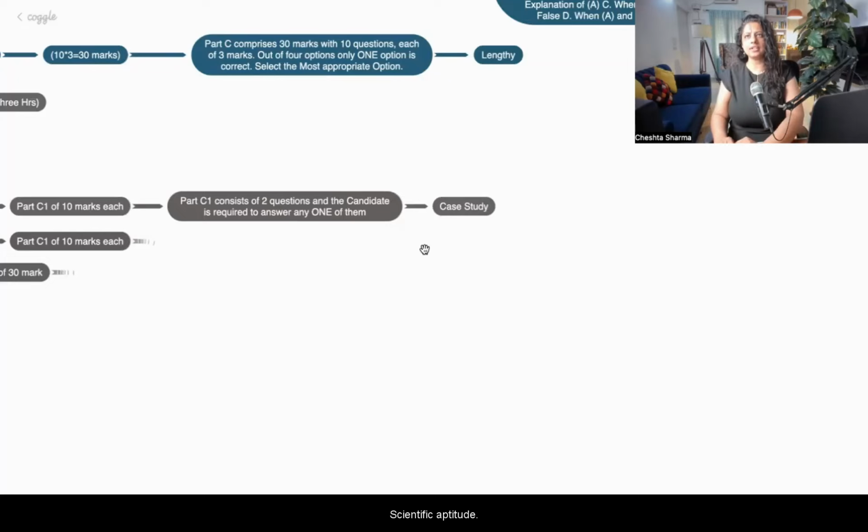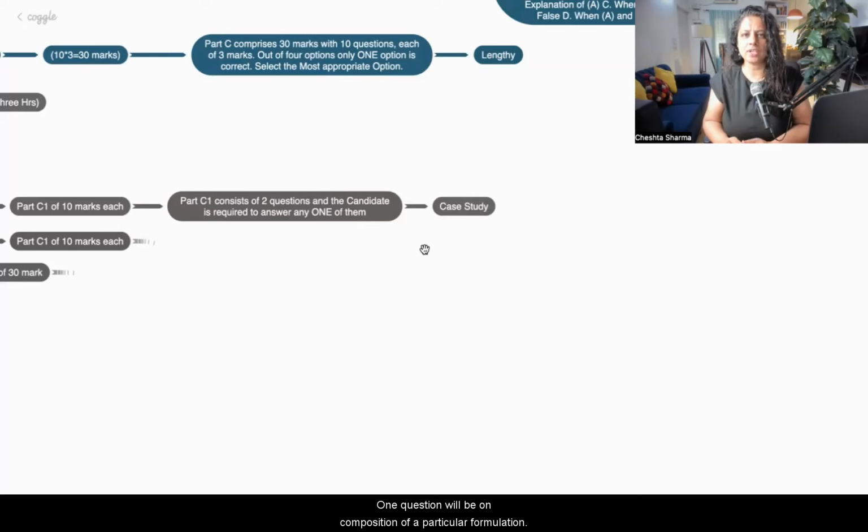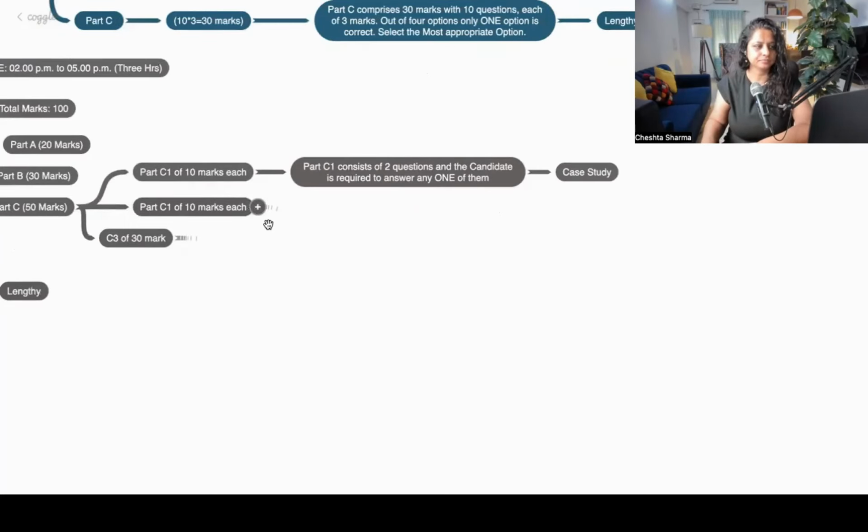Not too much is required; if you have studied science till class 12th, you will understand. For example, one question will be on the composition of a particular formulation, and the other on windmill design. If you are more comfortable with composition, you can write on that. If you are more comfortable understanding how a windmill functions, you can write on that. There will be a little bit of scientific data, and you have to draft on it.